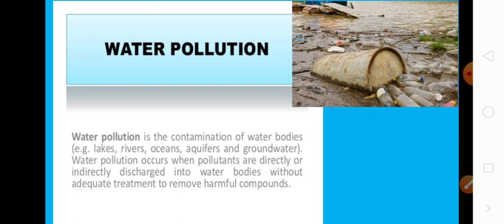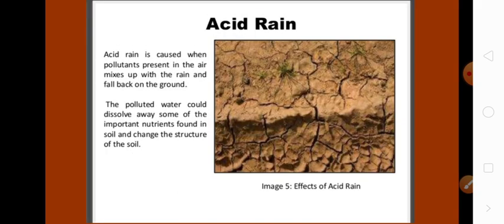Water pollution is the contamination of natural water bodies like rivers, lakes, oceans, and groundwater. We are polluting the water by throwing garbage in it. The chemicals released from factories are also polluting water bodies. And oil spills: sometimes, by accident, oil tankers spill oil in water and cause water pollution.